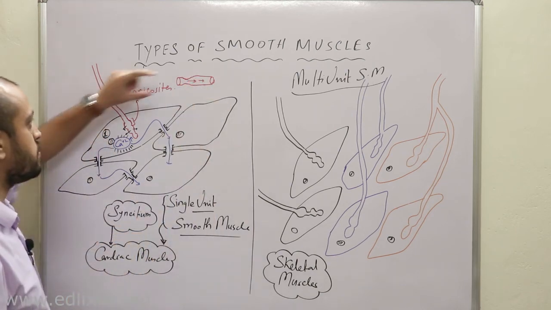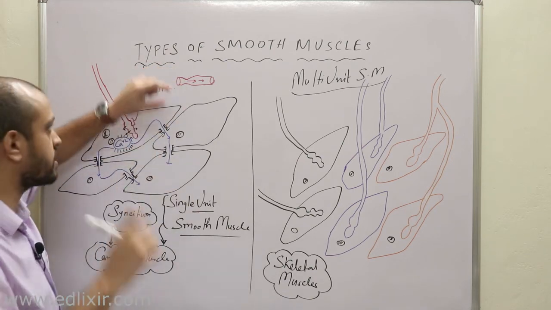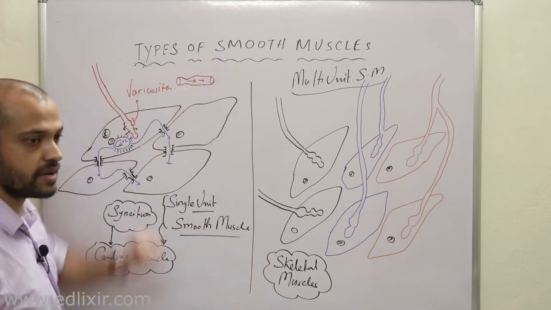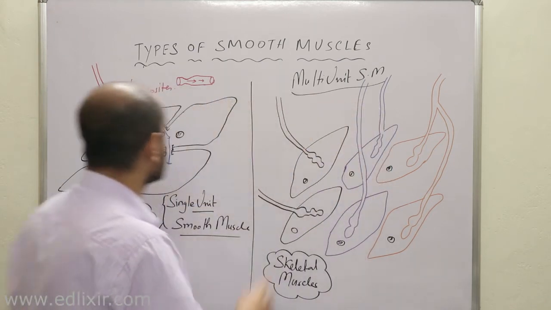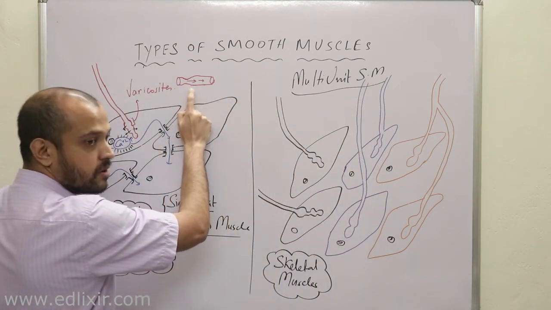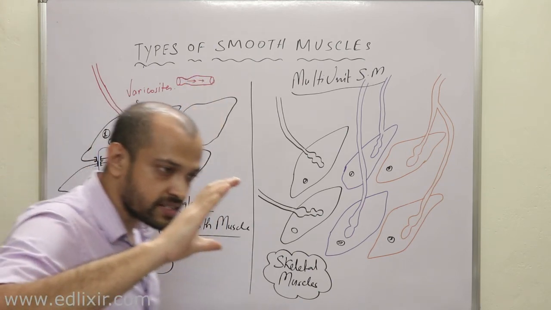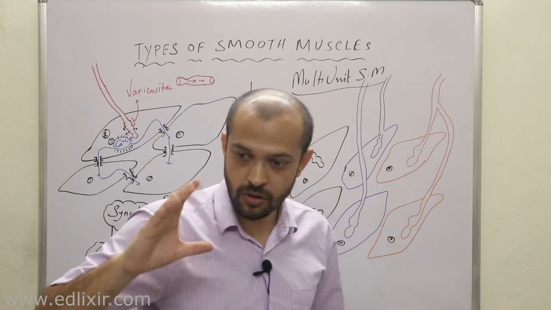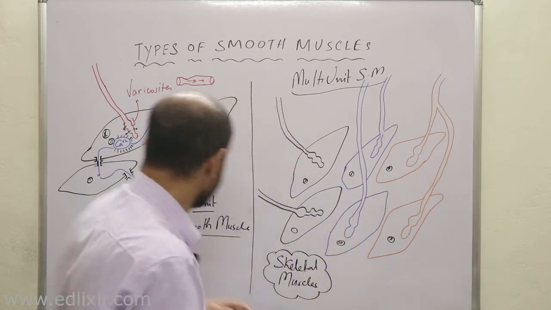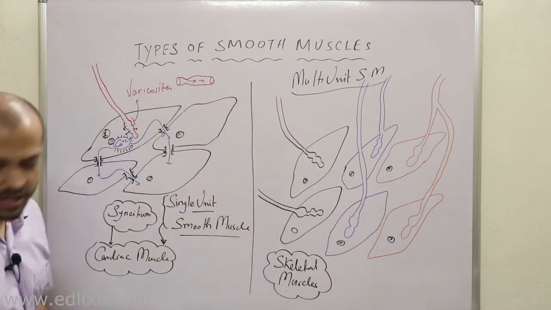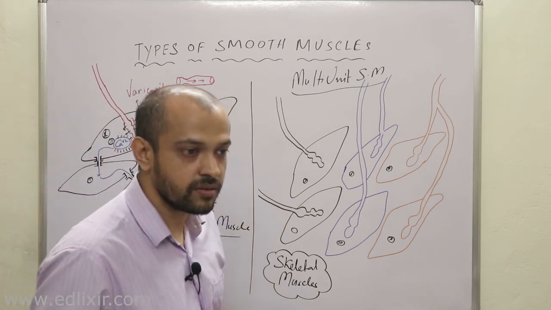This part of your muscular organ may be contracting and this part is not contracting, or this part is actually relaxing. Then what does it mean? That means a slow wave of depolarization is occurring here. That means these parts where contraction and relaxation occur simultaneously but at different levels and at different speeds, there single unit smooth muscles are very important. Where does it occur? It occurs in your where?